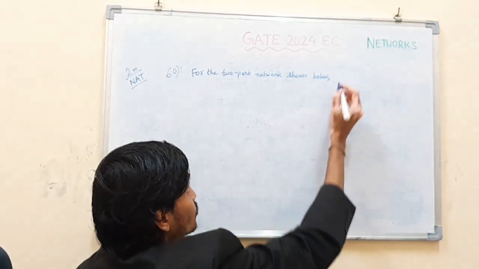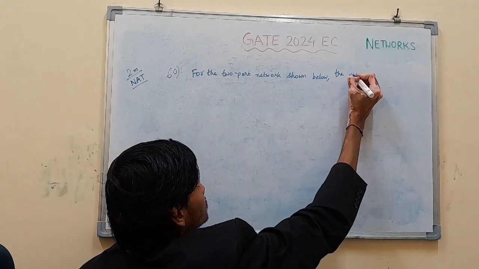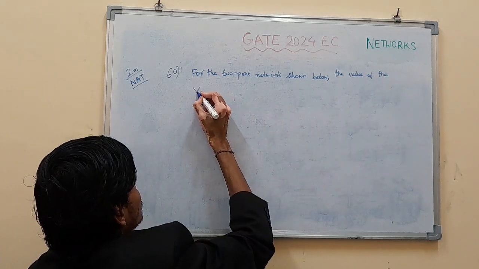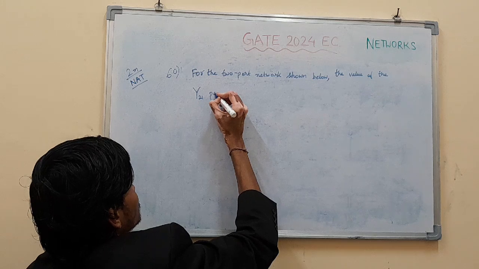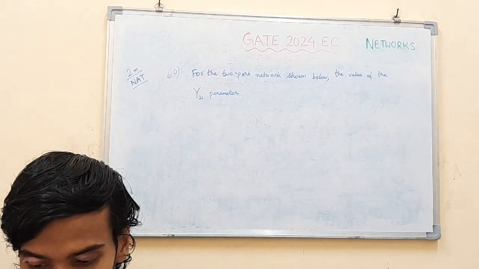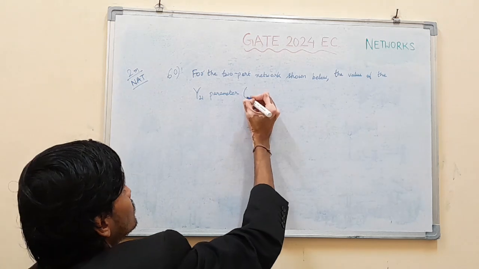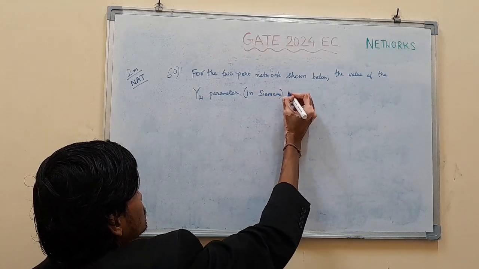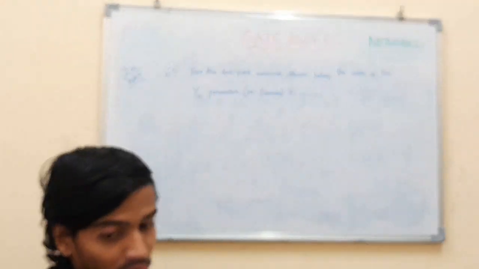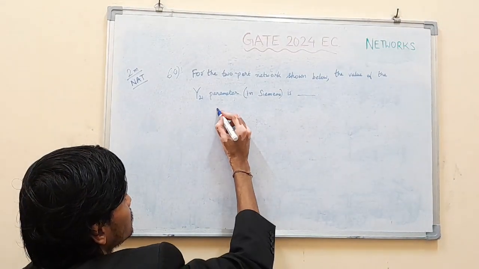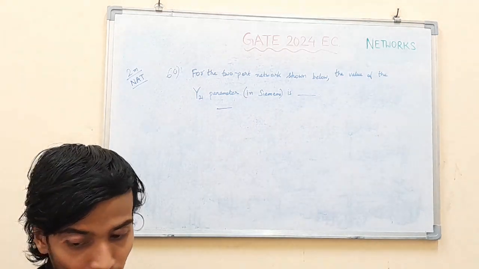The value of the Y21 parameter, of course, in Siemens, is, fill in the blanks with the right value. Circuit 2-port network is given to us.